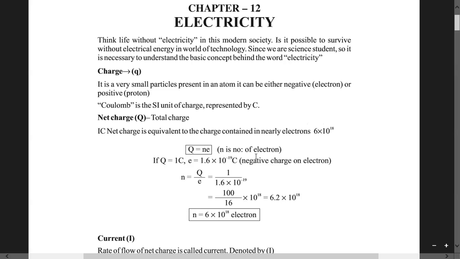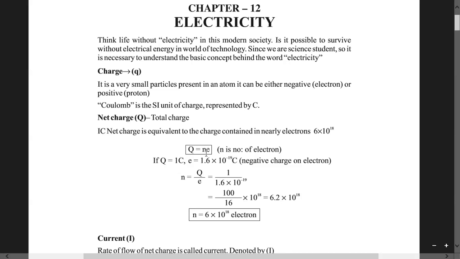The charge of a single electron is always 1.6 into 10 to the power minus 19 coulomb. That is the charge of a single electron. And we need to know about the total number of electrons involved. Now, if we need to find out the total number of electrons involved, then we can write down this particular